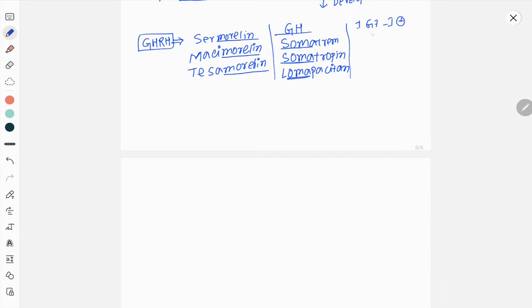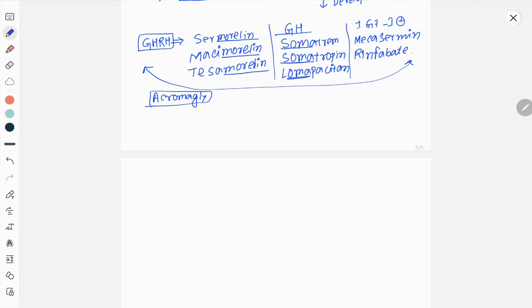Here are two drugs. One is mecasermin and another one is rinfabate. This drug will be useful in case of dwarfism. And there are certain drugs which help in treatment of acromegaly.